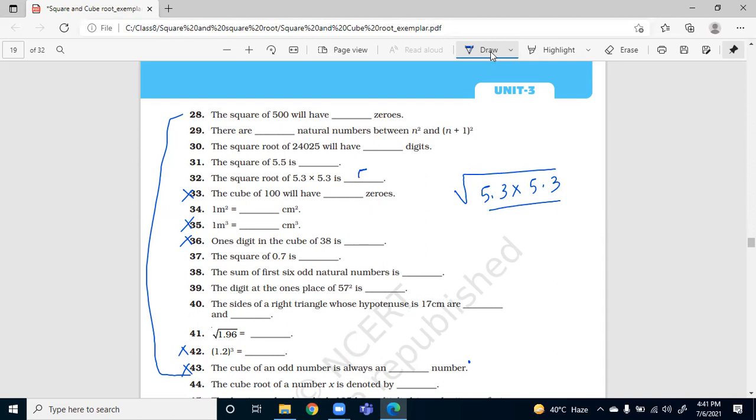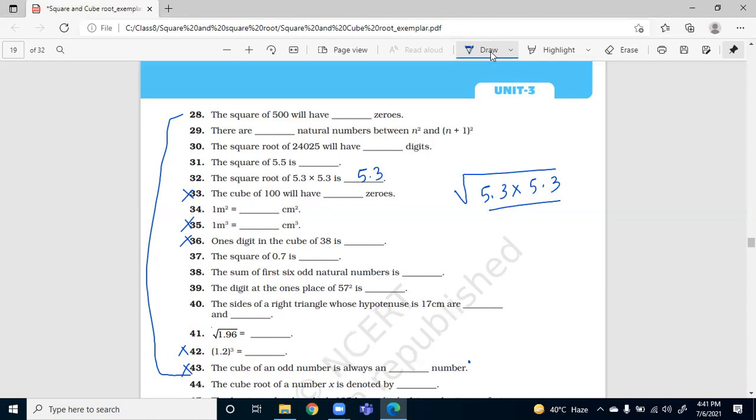So one will come out. Wherever there is a pair, and if you put the pair in a square root, then you will get one number from that pair.